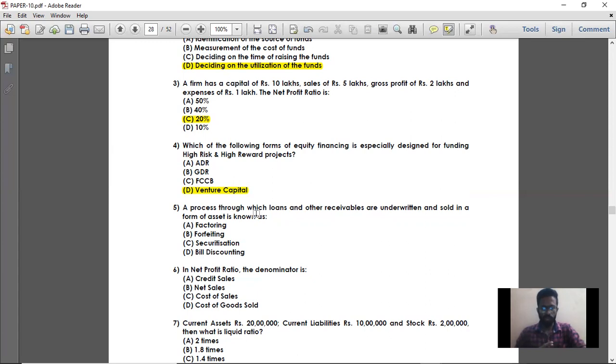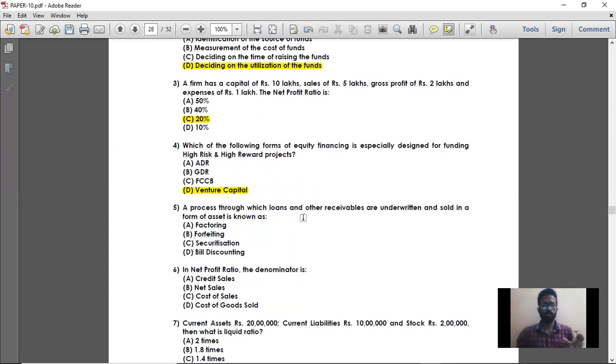But whereas a process through which loans and other receivables, loans which have been given or other receivables like bills of exchange, like you have a document on which you are going to receive an amount at a particular period. So all these loans and other receivables can be sold as an asset, and it is known as securitization. So securitization is nothing but selling your loans or other receivables in the form of asset, so that the person who is purchasing it will collect it on that particular date.